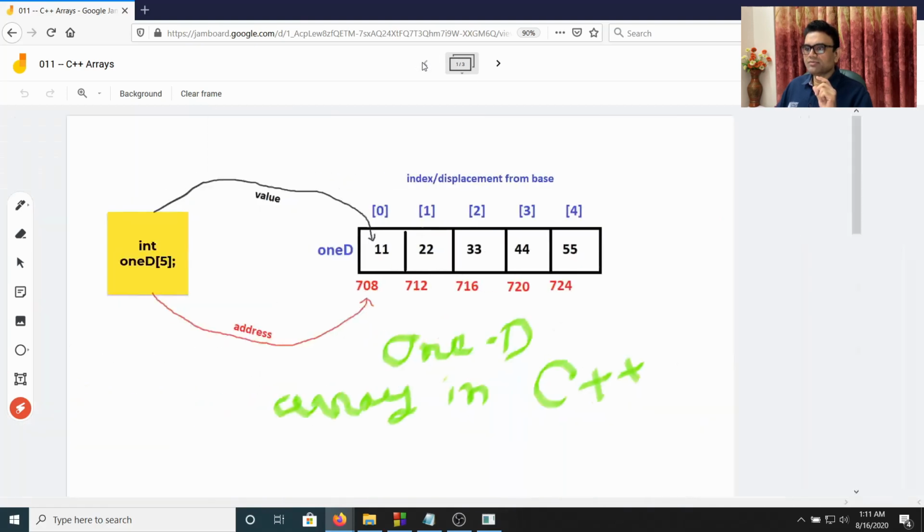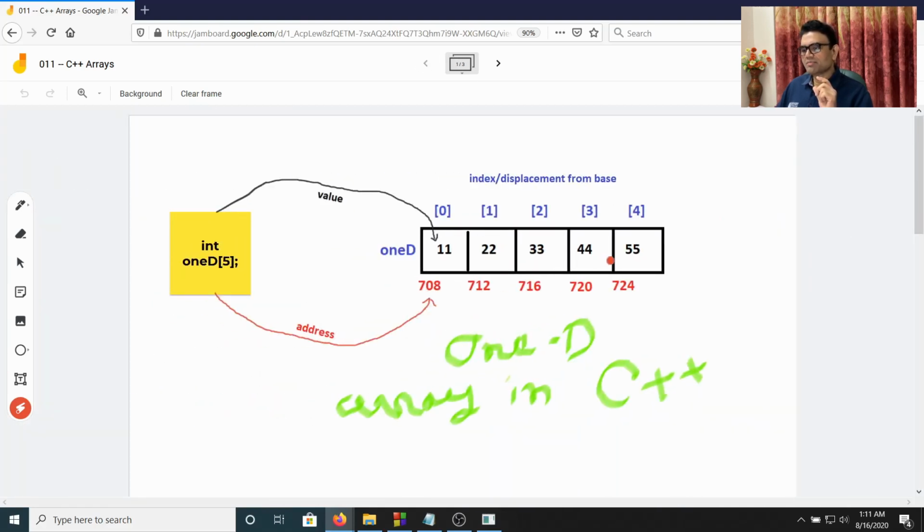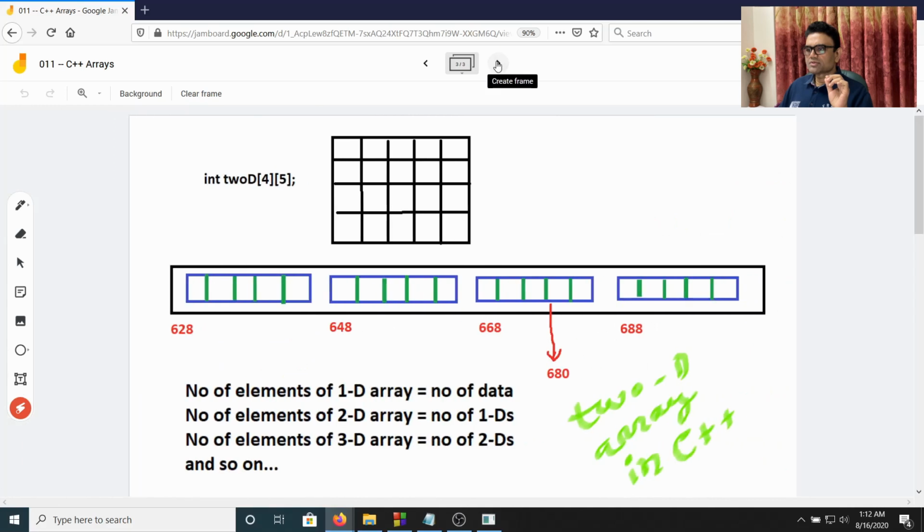Okay, now if you look back to the one-dimensional array, how many elements are there in 1D? We can safely say there are 5 elements, because elements are integers. So the number of elements and the number of data are the same, because that is the lowest dimension. So the elements are the data that we store, which are the integers. Now in the case of a two-dimensional array, the number of elements is actually the number of one-dimensional arrays.